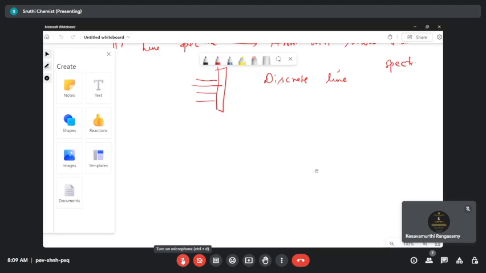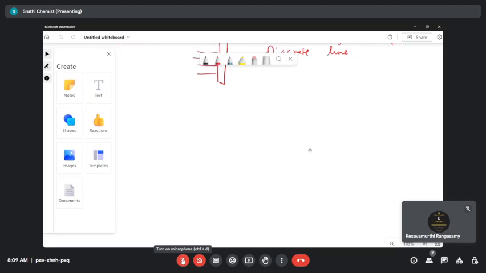Emission is further classified into a line spectrum and band spectrum. Line spectrum is given by the atoms, whereas the band spectrum is given by the molecules. This is what we learned. And according to the Bohr model, he is explaining about the line spectrum of hydrogen. So hydrogen is an atom. Of course, it will give you the line spectrum. So let's start the line spectrum of hydrogen.